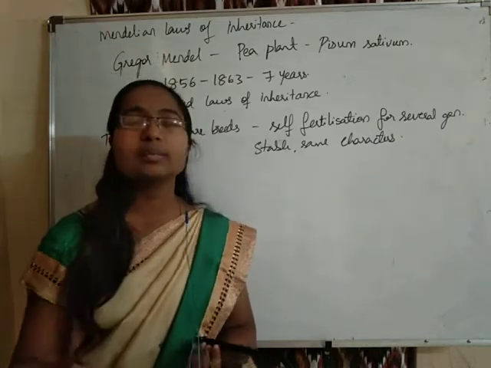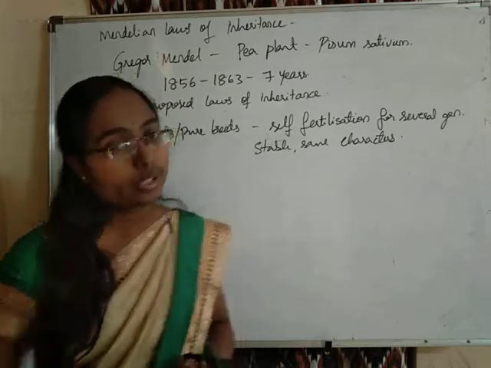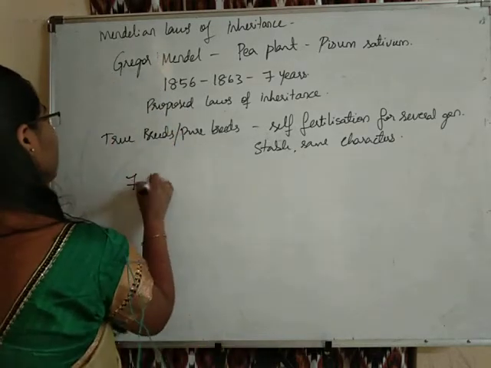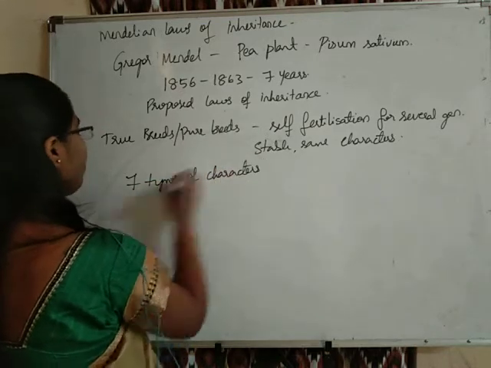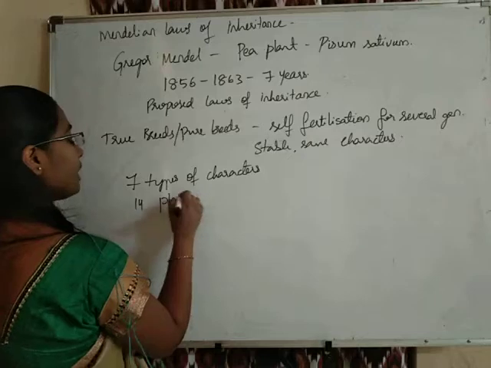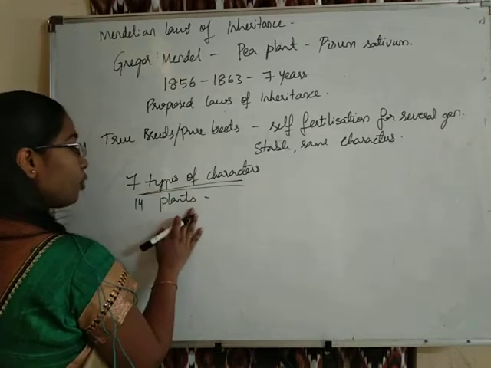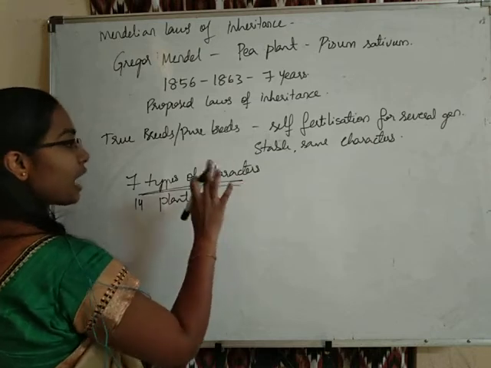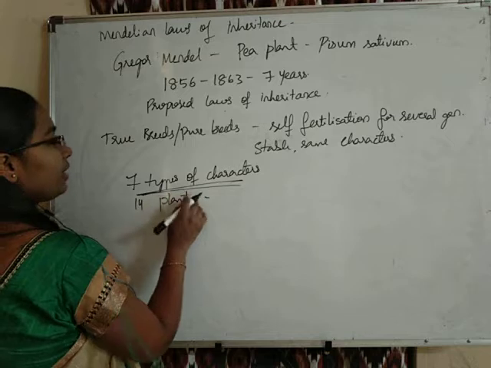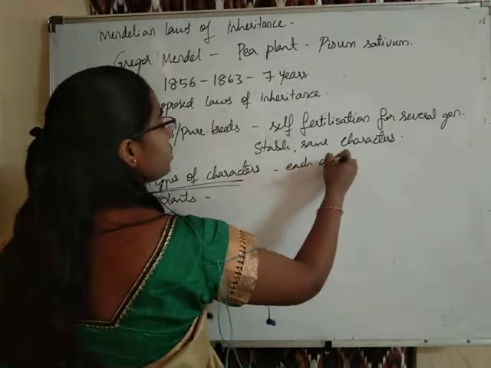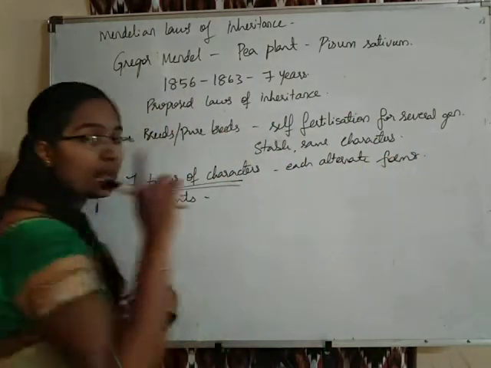He has taken 7 types of characters, which are shown by 14 different types of plants. These characters have alternate forms. Why 14 plants? Because 7 types of characters, each of them having an alternate form.